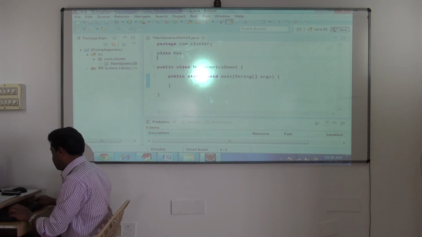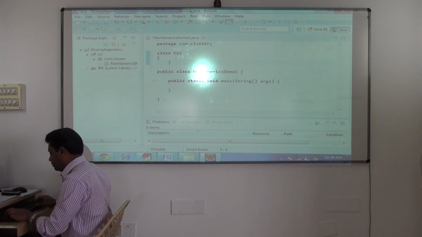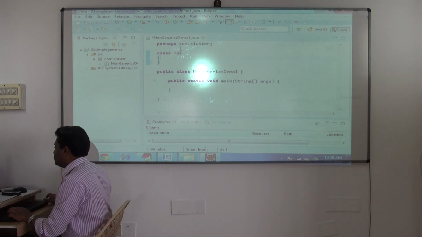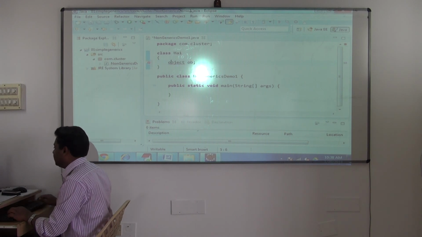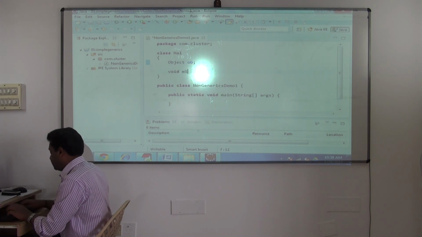The first class which I wrote there on the board. Here my instance variable will be of type object, the superclass of all classes. Next I'll have one method, void m1.